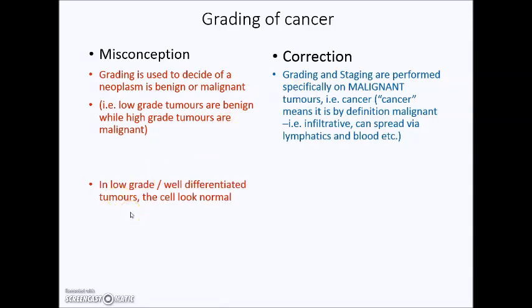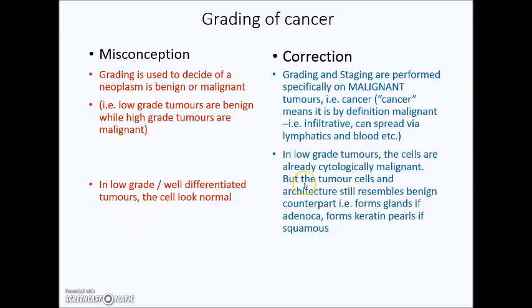There's also a misconception that in low-grade or well-differentiated tumors, the cells look normal. Actually, in low-grade or well-differentiated tumors, the cells are already cytologically malignant, so they do not look normal, they do not look benign, but the tumor cells and the architecture still resemble the benign counterpart. For example, in an adenocarcinoma, a malignant glandular tumor, you can still see gland formation, or in a squamous cell carcinoma, you can still see keratin pearl formation.